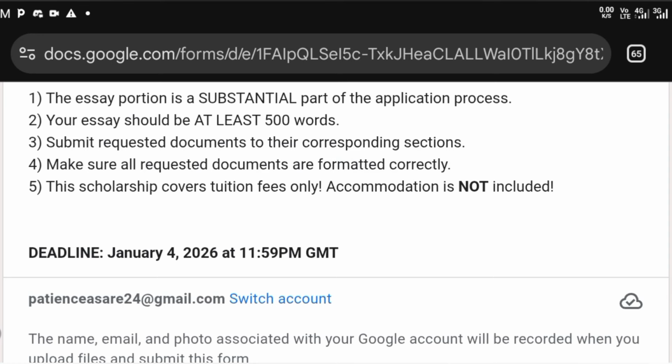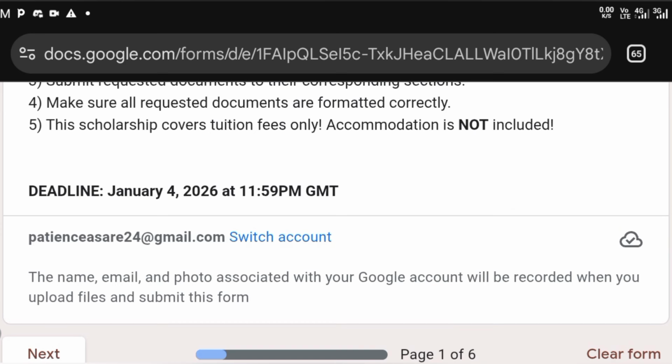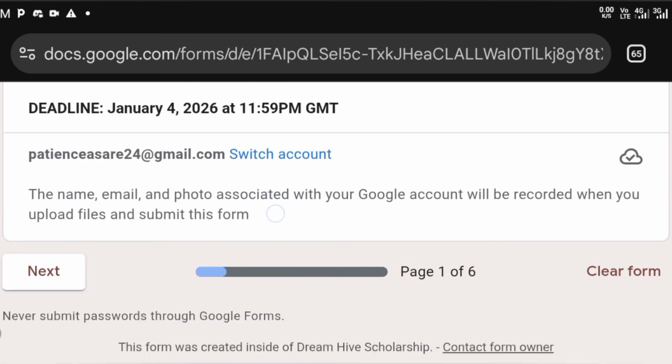Now, the scholarship covers tuition fees only, accommodation is not included. The deadline is January 4th, 2026 at 11:59 GMT. I know you might say, okay, January 4th, 2026, I'm going to take my time and not apply right now. If you have the necessary documents we'll be discussing, then please make sure that you apply ASAP because applications are open.